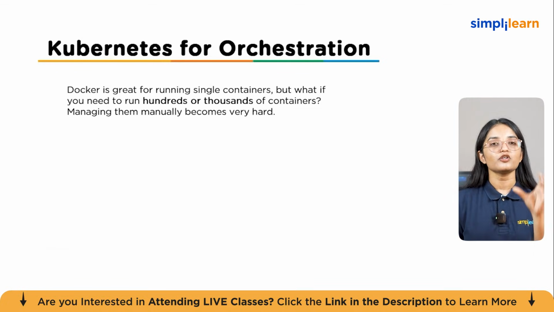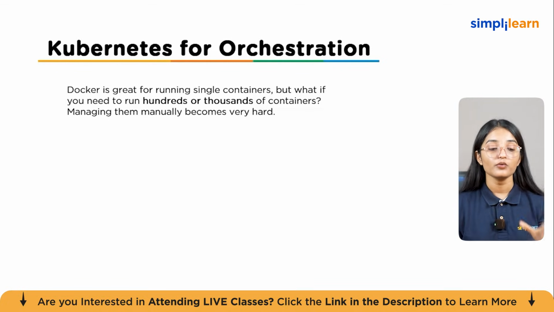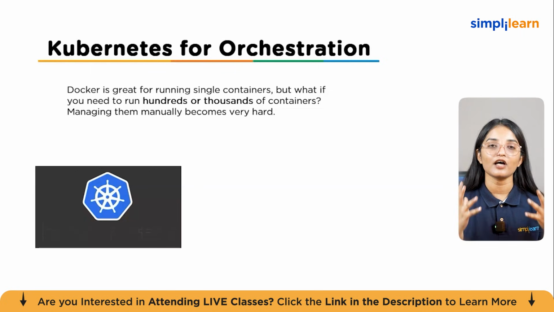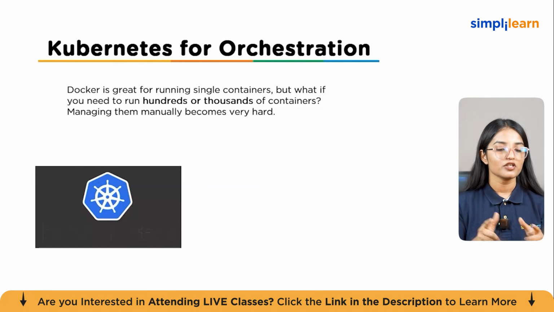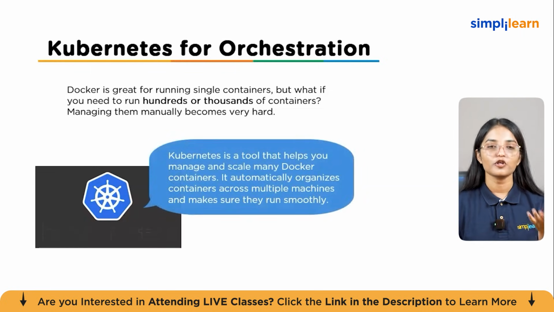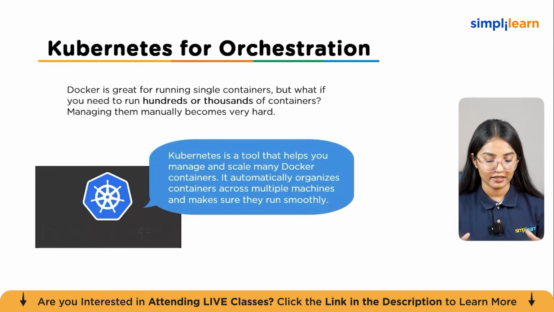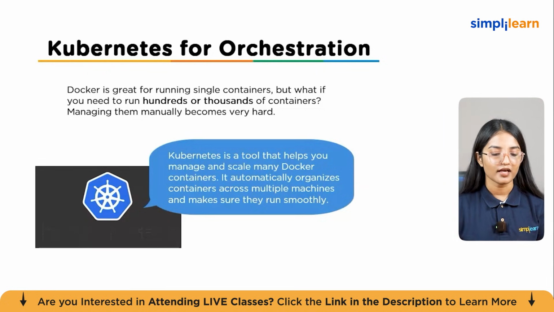Then let's move on to one important topic, that is how you can use Kubernetes for orchestration. Docker is great for running single containers, but what if you need to run hundreds or thousands of containers? Managing them manually becomes hard, and that's where Kubernetes comes in. Kubernetes is a tool that helps you manage and scale many Docker containers. It automatically organizes containers across multiple machines and makes sure they run smoothly.